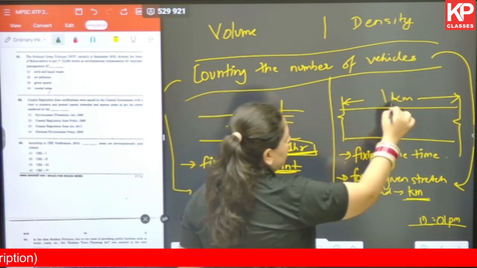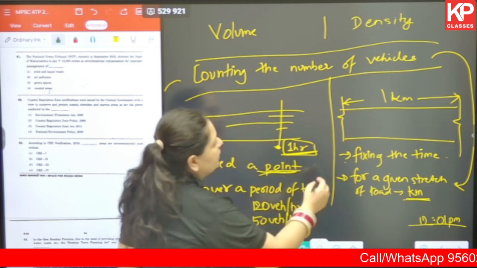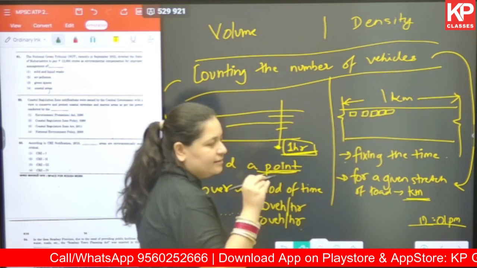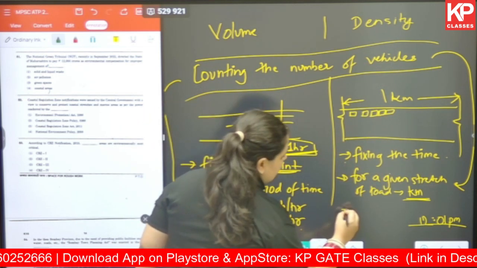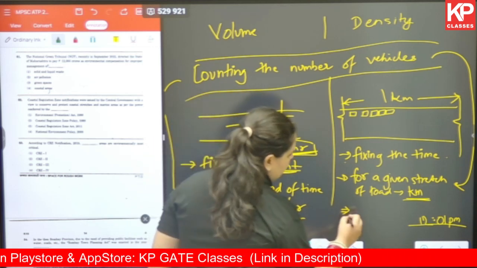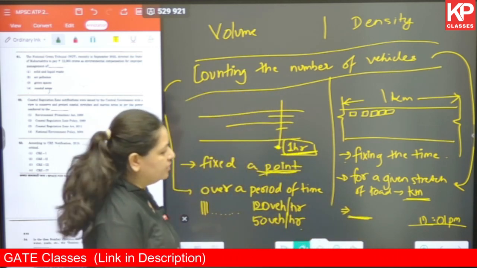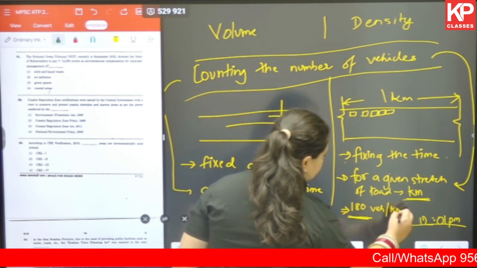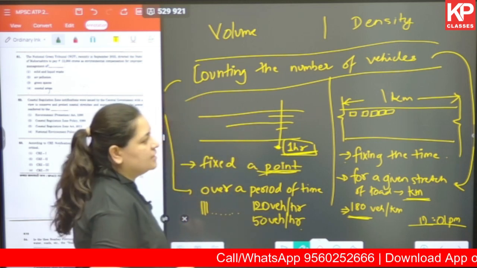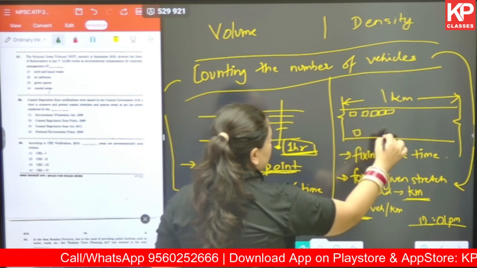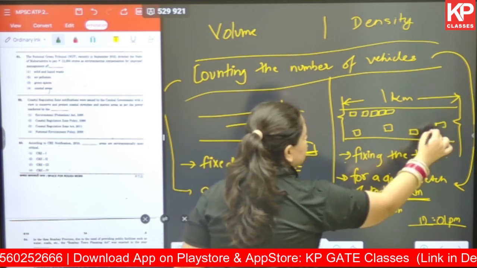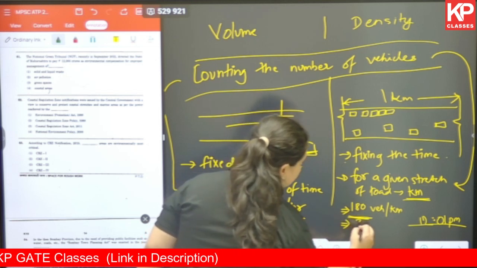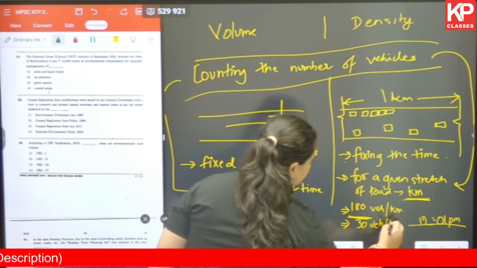Now let's say in this 1 kilometer, scenario 1, we are finding it to be in a bumper to bumper scenario where we have a lot of vehicles on that particular road at that particular time. So maybe we can say that the density for that bumper to bumper condition or for a jamming condition is, for example, 180 vehicles per kilometer. Or in scenario 2 we are finding that it is not a peak time and we have vehicles with a safe distance on that particular road, and for example we find it to be, let's say, 30 or 40 vehicles per kilometer.